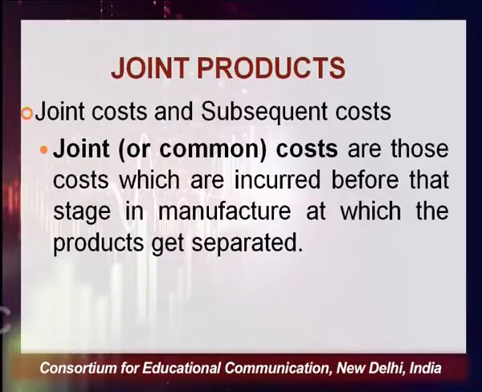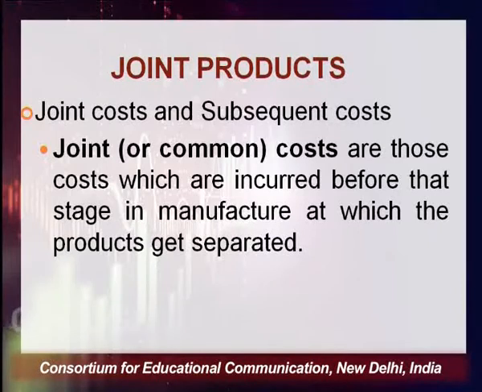So, the problem here is that when you get joint products, how do you process the cost of these joint products? There are two different stages. One stage is up till the point when these products are separated. The raw material is the same and the processing is the same up till a stage, so the cost incurred on processing will remain the same.